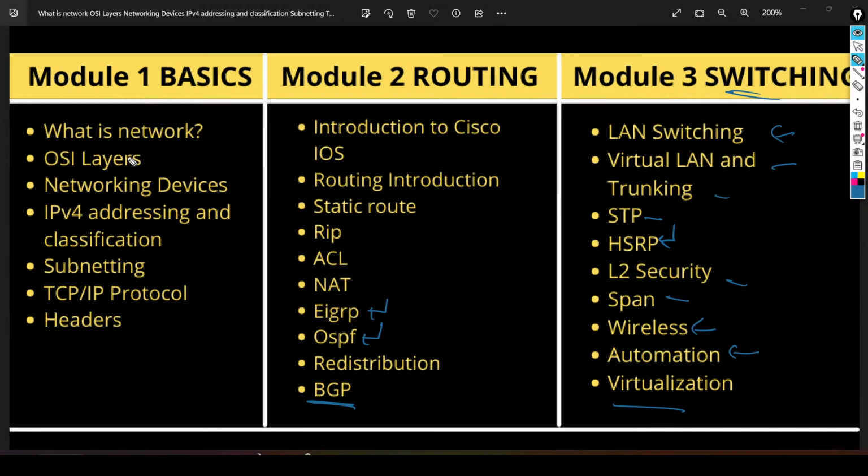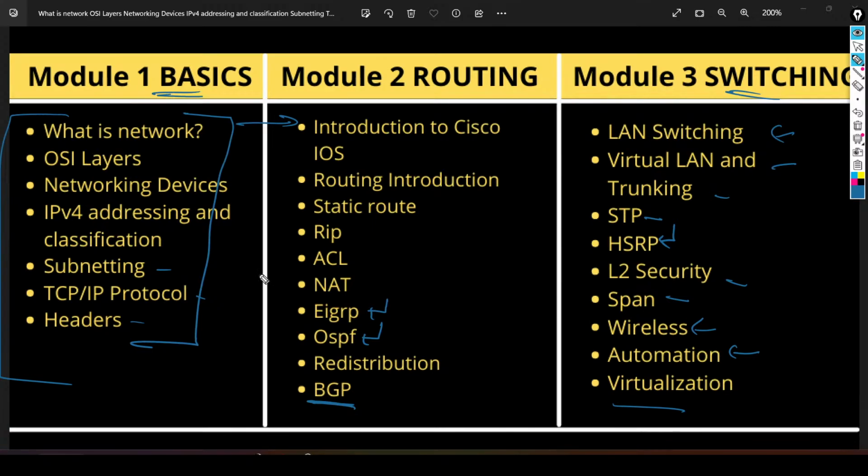In the first module we will understand basic network fundamentals. Then IPv4, subnetting, TCP/IP, and headers. Guys, until and unless you understand these topics very carefully, I will not be able to make you understand module number 2, that is routing. To make you understand routing, first of all you have to learn the basic module. Because if anyone doesn't know IP addressing, how can they understand routing? Yes or no? It is not possible. So make sure, when we start the basic module, this is the most important module of all the modules.